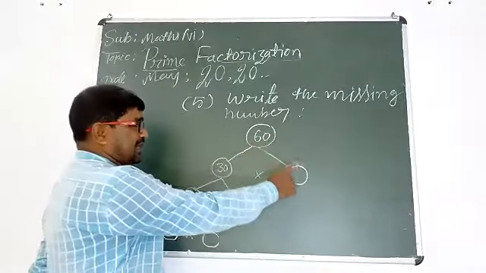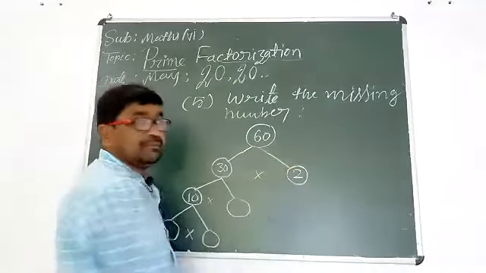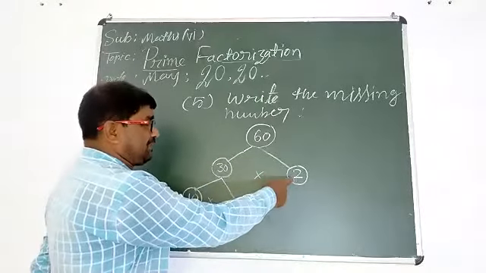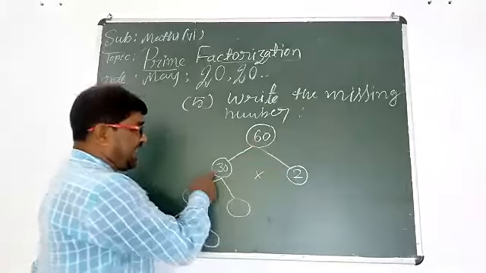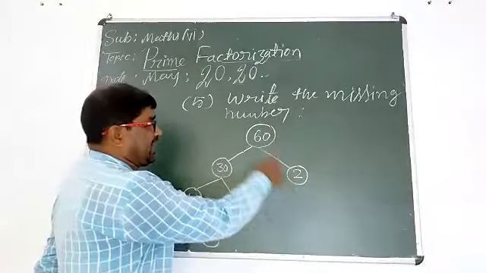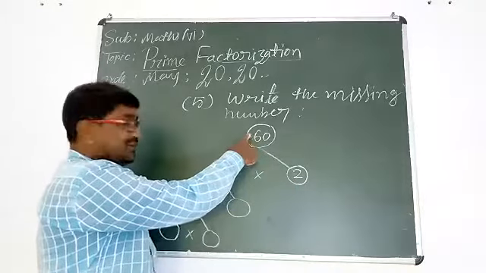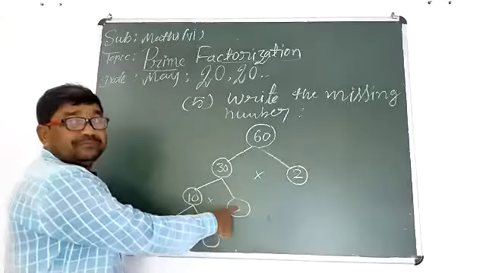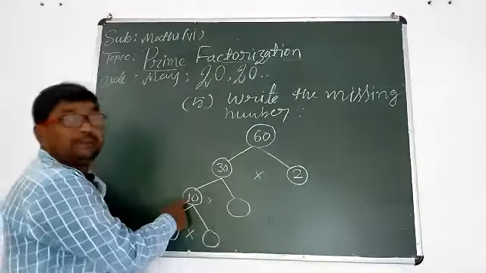60. The first prime number is 2, because we can divide this number by 2. After dividing 60 by 2, you will get 30. Now you can check: 30 multiplied by 2 is 60. Now come to 30. There are two branches. One is missing, another is completed.